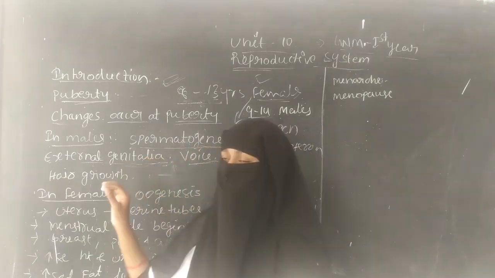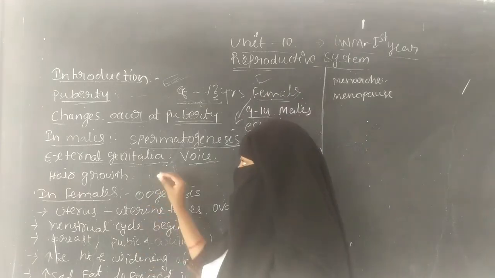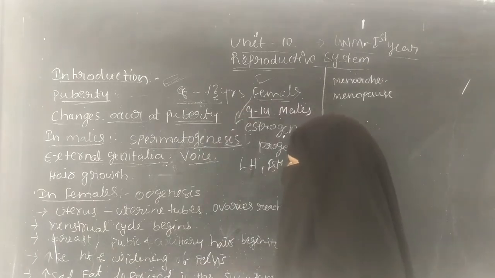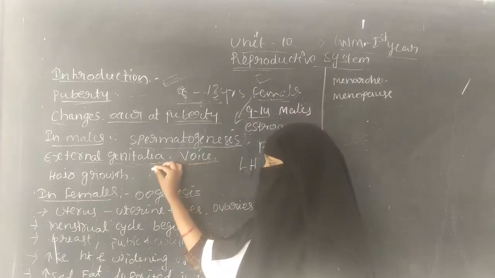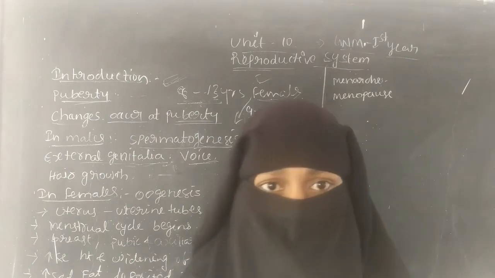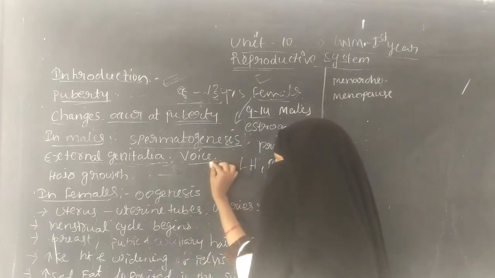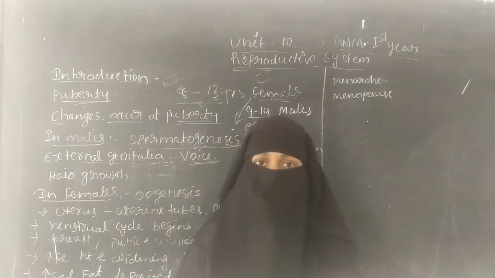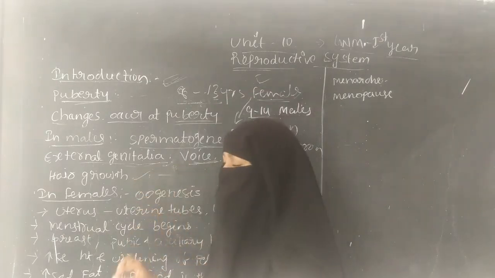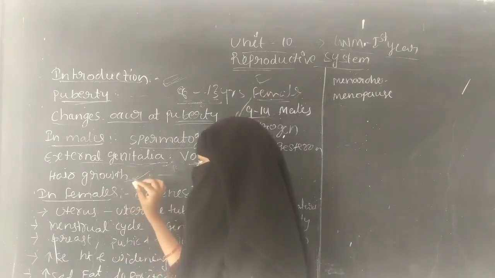In this puberty age, males are attracted towards the opposite sex. The external genitalia increase in size and width. The larynx and the vocal cords increase in size, and the voice becomes high pitched. Aggressive behavior can occur during puberty, and there is hair growth. The muscles and the beard also increase during this puberty age.